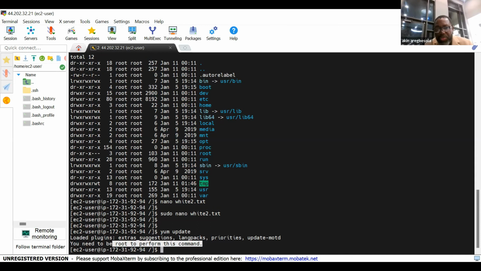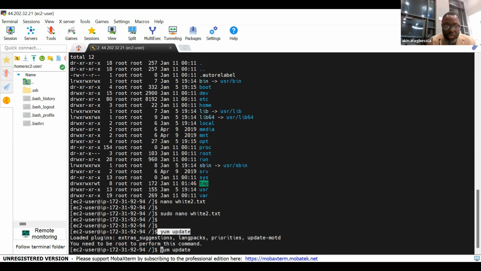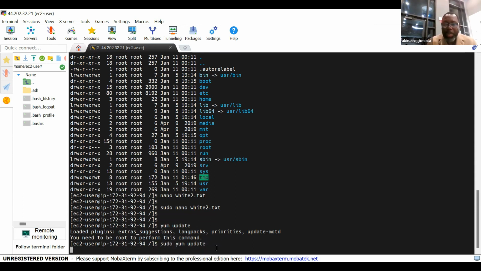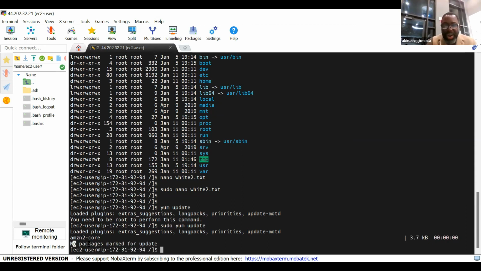So you need to be the administrator to run this command, but you don't have the administrator's password. I cannot give you the administrator's password. It's forbidden. Nobody must have the administrator's password. So in order to be administrator, even without the administrator's password, the command is sudo. What it did not allow me to do with yum update, if I now say sudo yum update, it will respect this sudo. It did it, even though there are no packages to update. Unlike the first time when it was telling you that you cannot do it. So this is very, very useful.